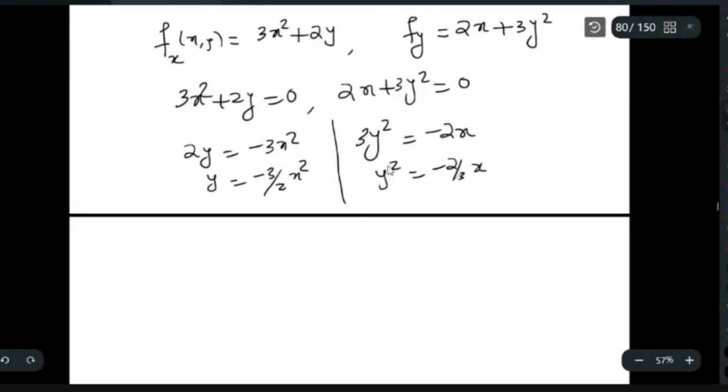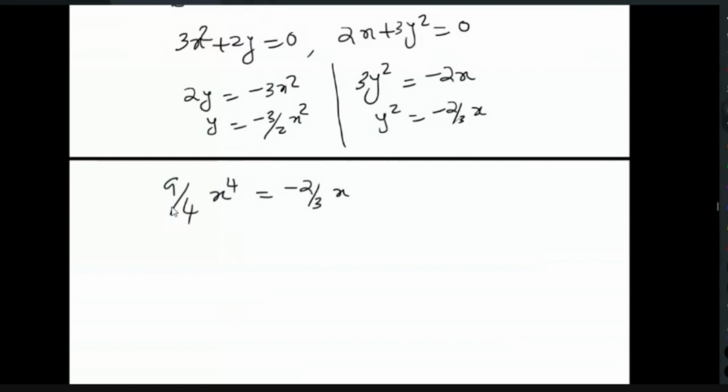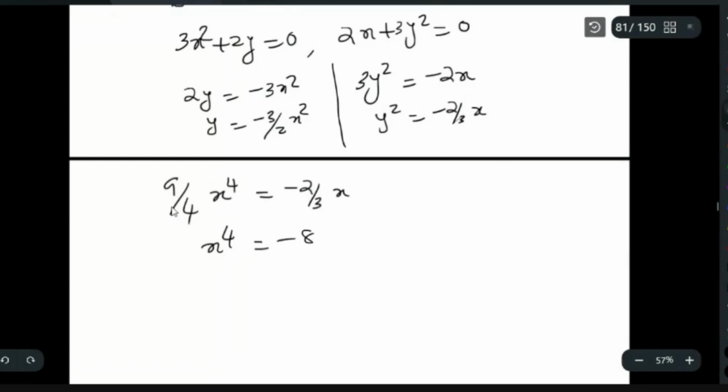Now you substitute this one into here. Here you have y equal to minus 3 by 2 x². So you substitute here, what will you get? 9 by 4 x raised to 4 will be equal to minus 2 by 3 x. Then you will get x raised to 4 is minus 8 by 27 x.